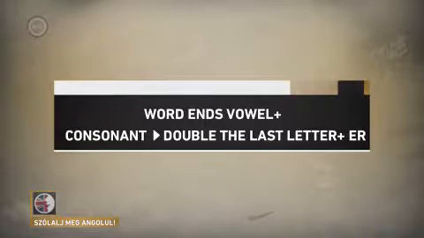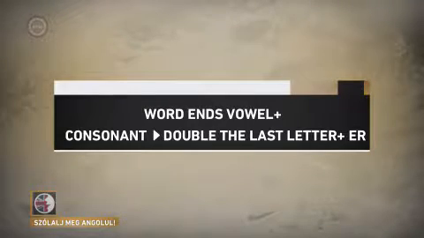Now, if the adjective ends in vowel plus consonant, then what happens? Well, if the end of the adjective is vowel plus consonant, we double the last letter before adding ER.